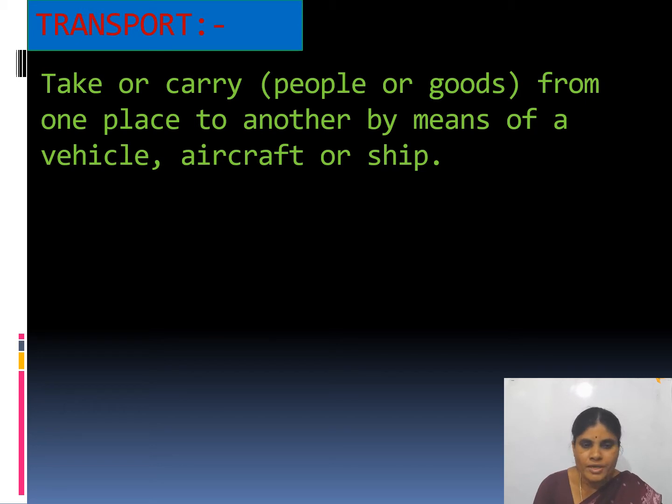For example, what are the examples of transport? See, first let us see the examples: airways, waterways and roadways. By roadways, what are the vehicles used? Trucks are there, buses are there, next auto rickshaws are there, two-wheelers are there, cycles are there. These are the different means of transportation by road, isn't it?